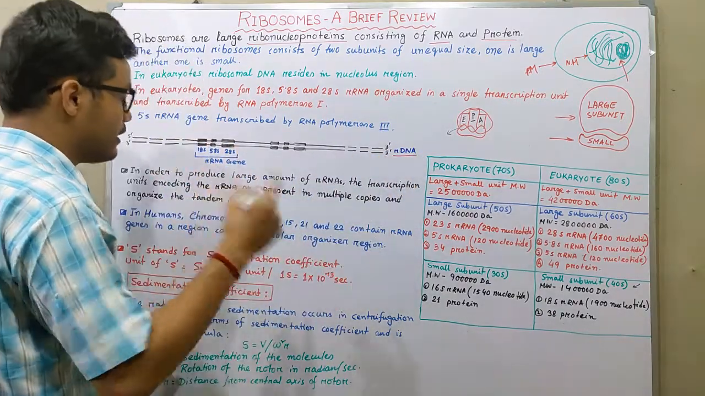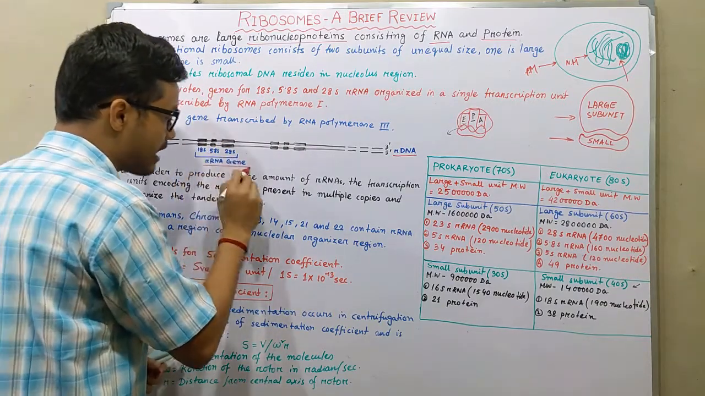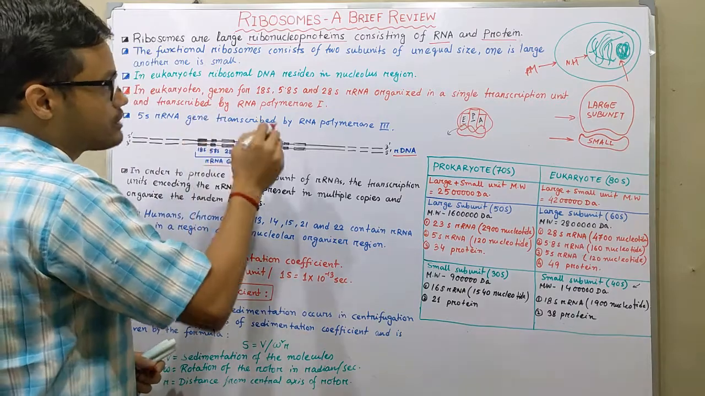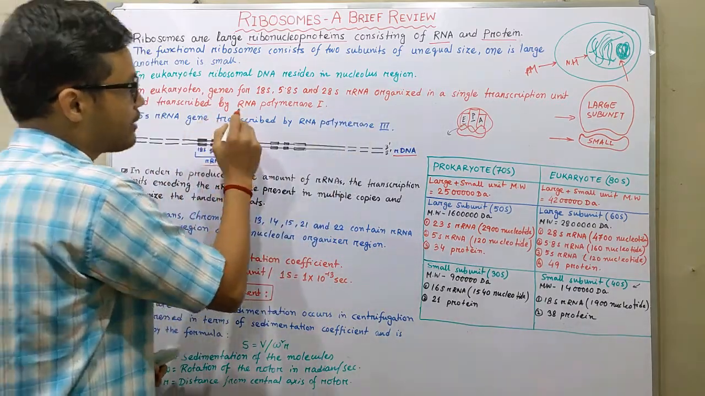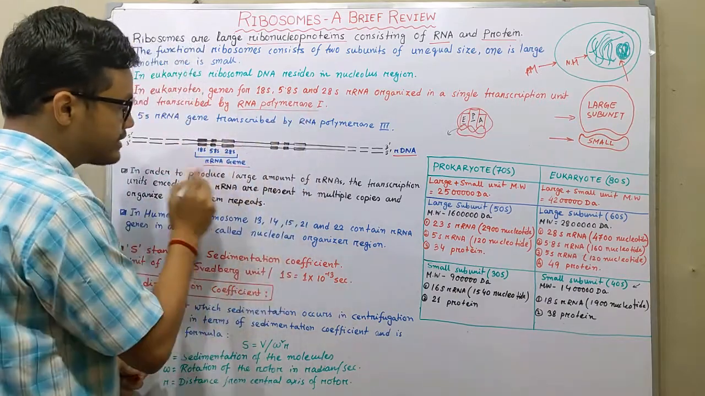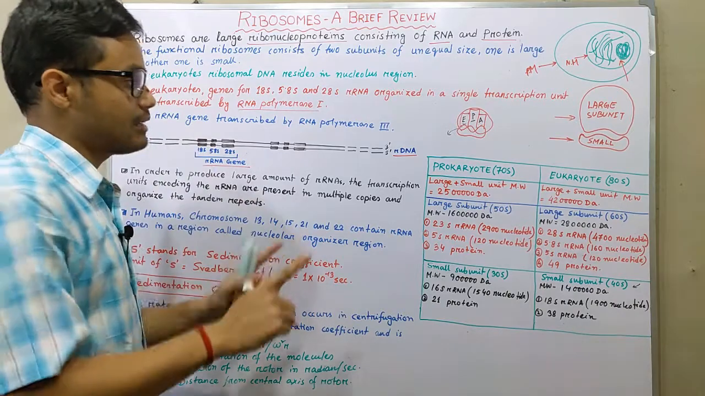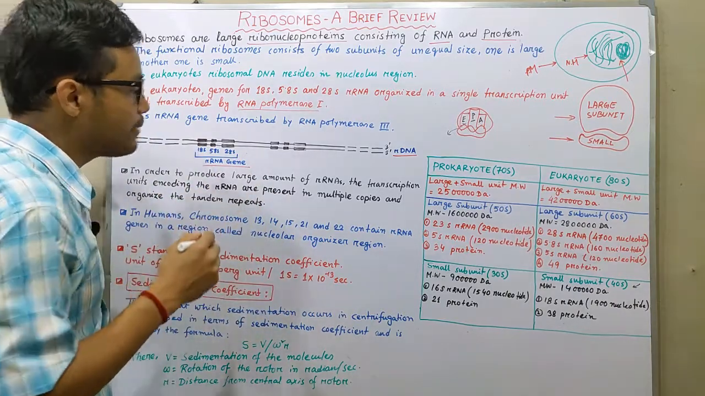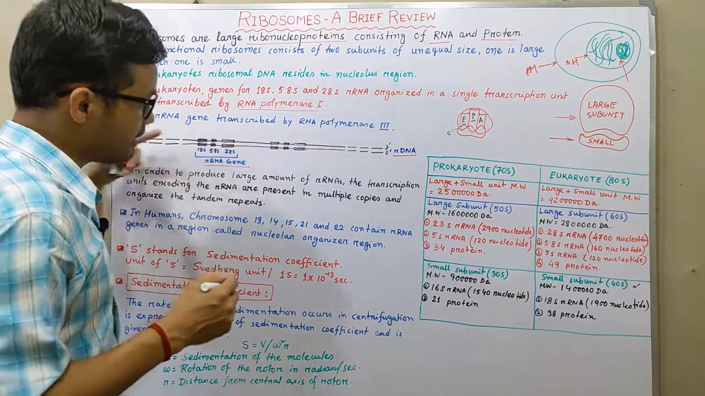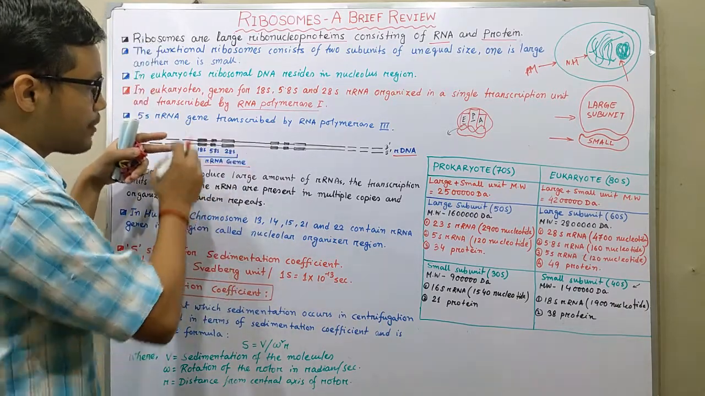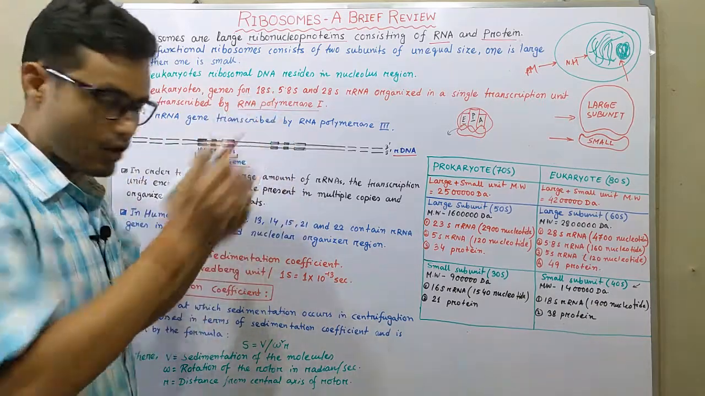Here 18S, 5.8S, and 28S are the rRNA genes. Those rRNA genes are organized in a single transcription unit and transcribed by RNA polymerase 1. So those three genes make up a single transcription unit. That means when RNA polymerase 1 moves along the rDNA, it makes the 18S, 5.8S, and 28S rRNA together.